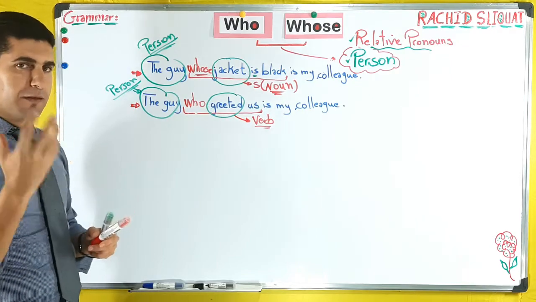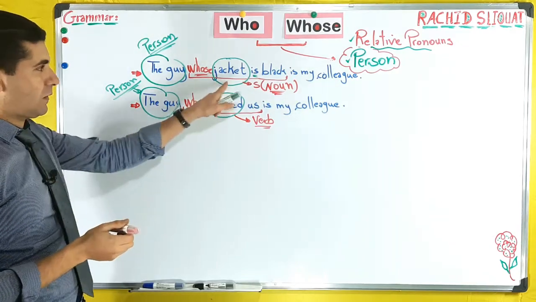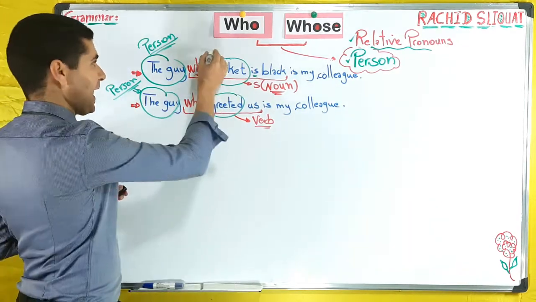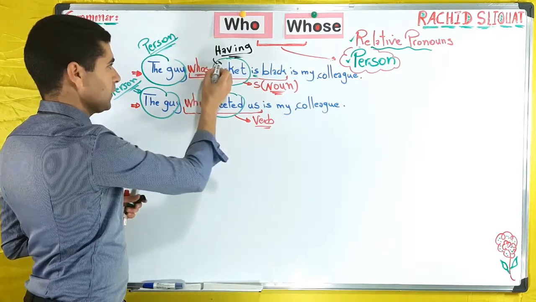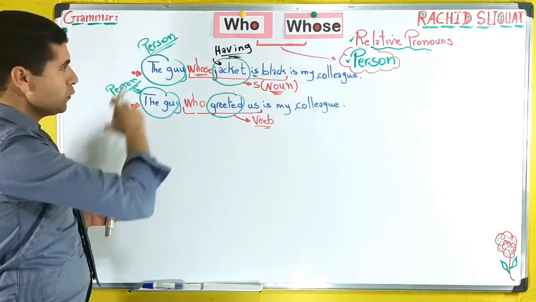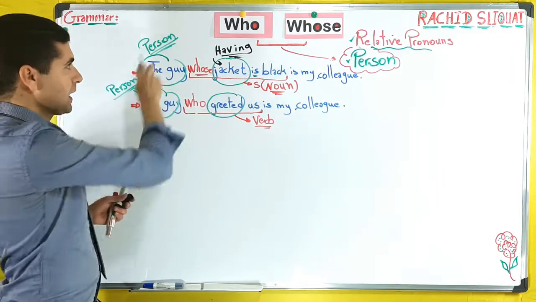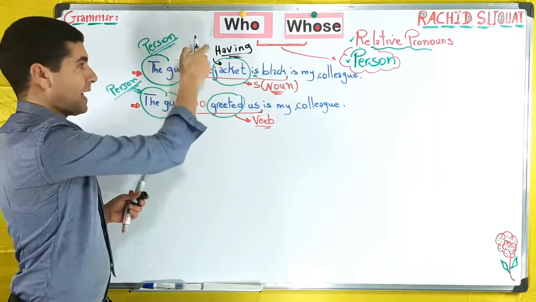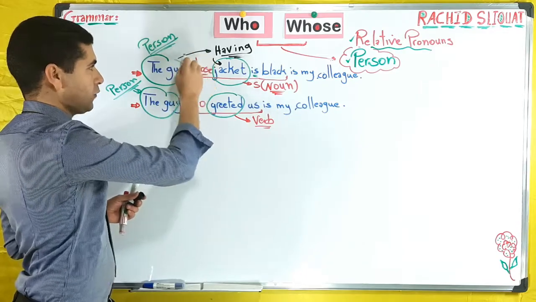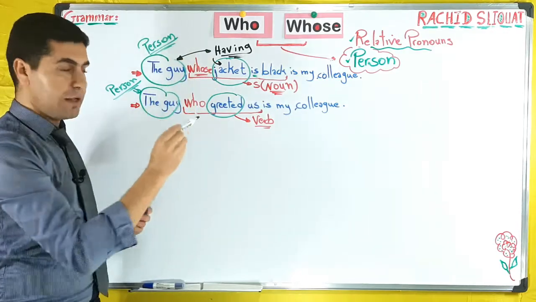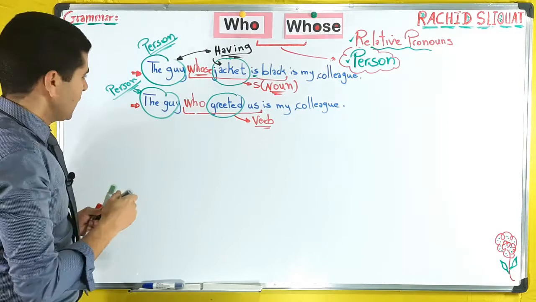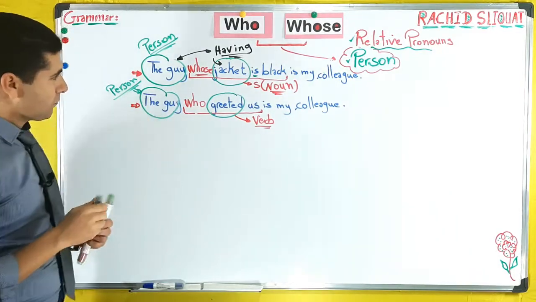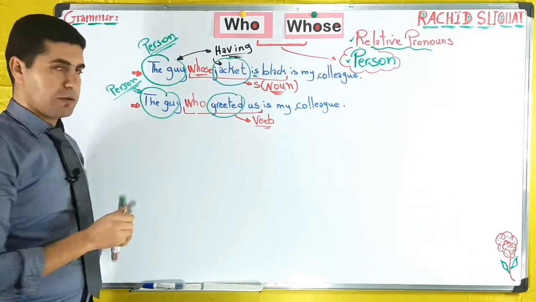Let's see difference number two. Jackets are things that we can have. So having what? Having a jacket. So whose is used when we are describing a person with something he or she has. Then we use whose. Now let's see number two: the guy who greeted.